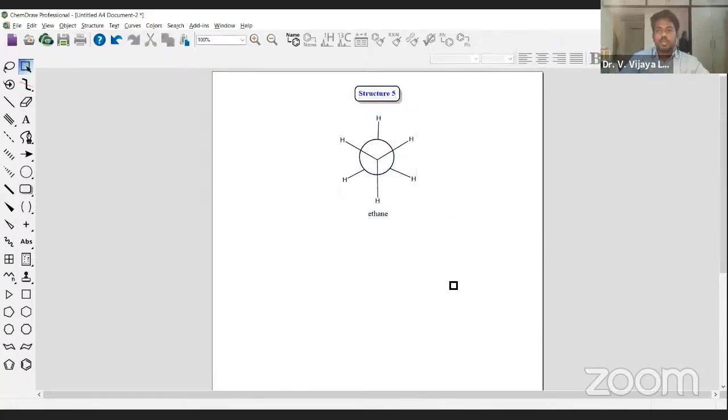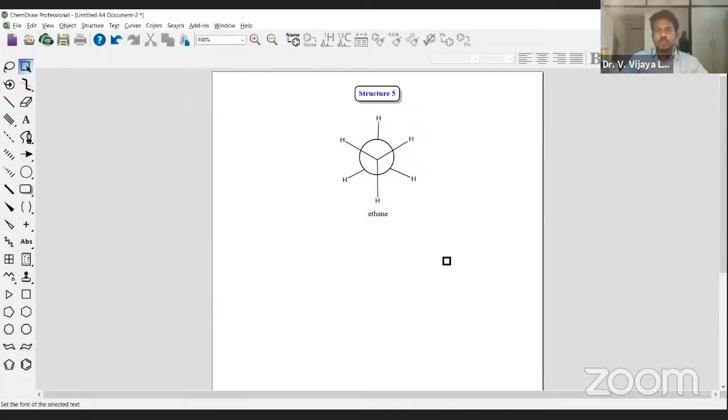Okay, how do we draw that? How do we draw this structure? Yesterday I just wanted to skip these two structures, but I realized afterwards that this is something important: the Newman projection formula. How do we draw that? If you know it, it will definitely benefit you.